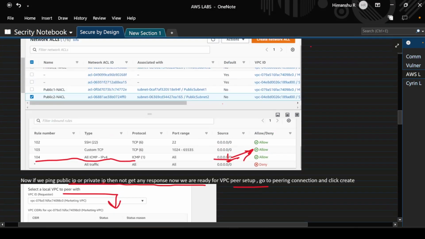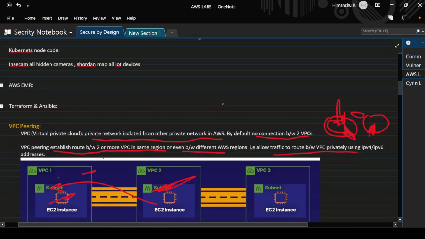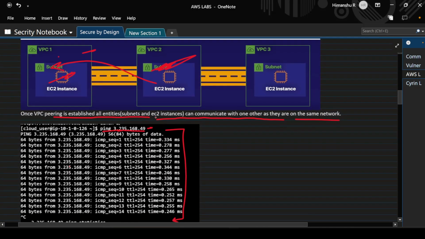So this is all for the lab. We set up a VPC peering connection to allow traffic between VPCs privately, so that all the entities, that is subnets and EC2 instances, can communicate with one another as if they are on the same network. So that's all for the lab. Thank you.